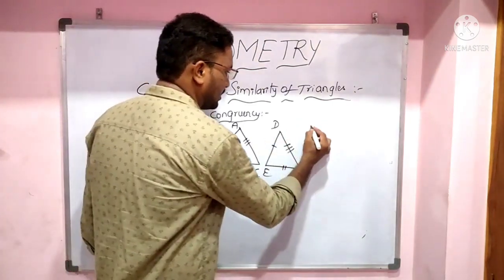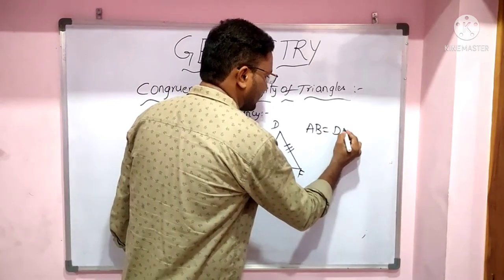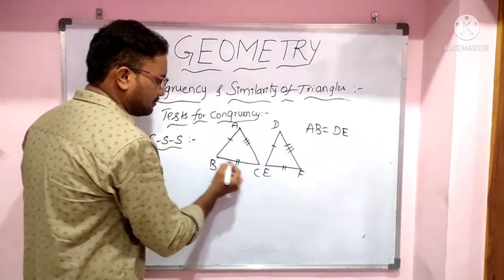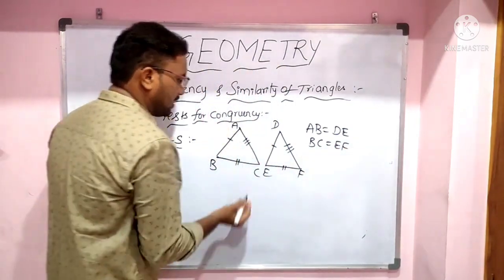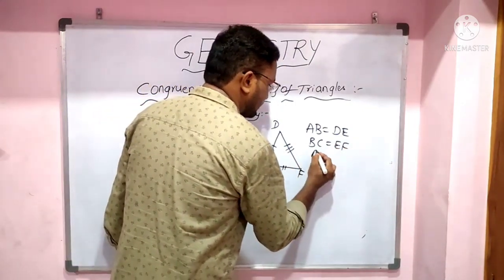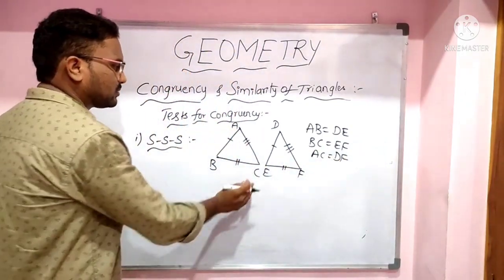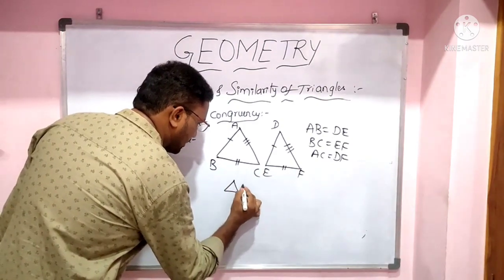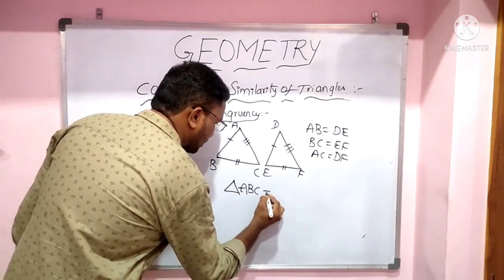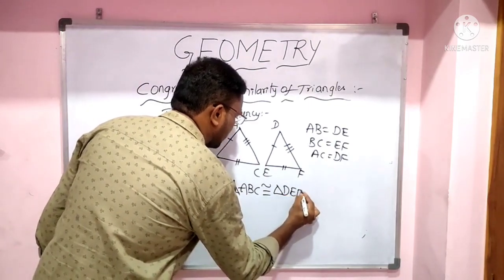It means here AB equals DE, and BC equals EF, and AC equals DF. Then these two triangles are congruent. Then we can write it as triangle ABC is congruent to triangle DEF.